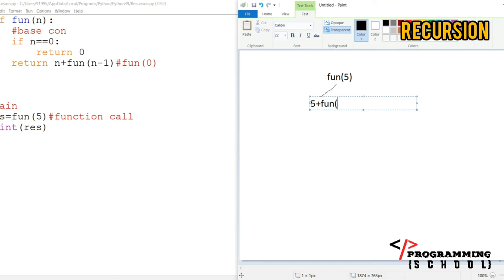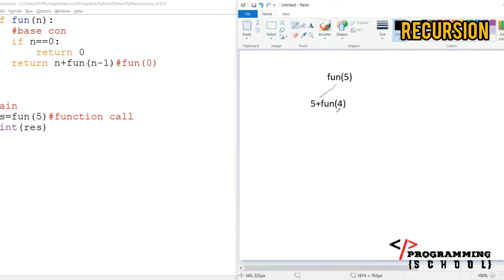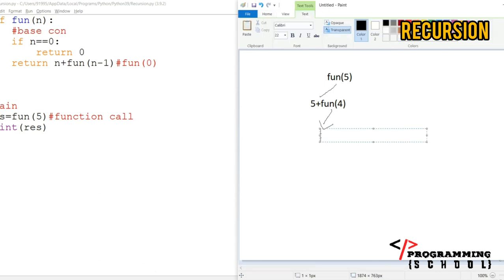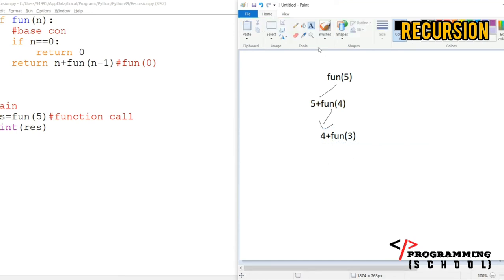Now I am going to check n of 4 here. Again it is 5 like that, and again I am going to call fun of 4. Again, is it 0? No, it is not 0. 4 plus fun of 3.